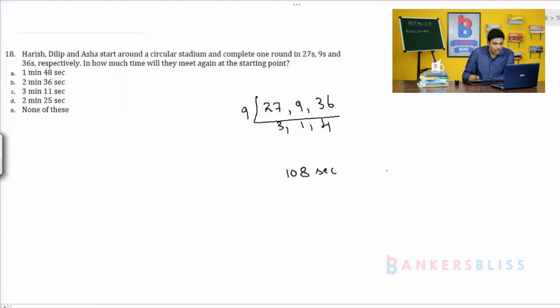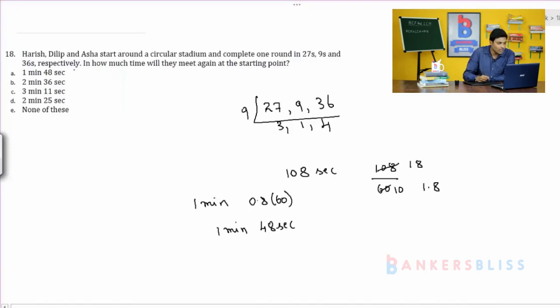So if you convert this 108 seconds to minutes, 108 by 60: 6 10s are 60, 6 1s are 6, 6 8s are 48. Next, 1.8. So 1 minute and 0.8 minutes. You have to convert that 0.8 into seconds. In 1 minute you have 60 seconds. So 0.8 into 60, 8 6s are 48. So 48 seconds. 1 minute 48 seconds is the answer.